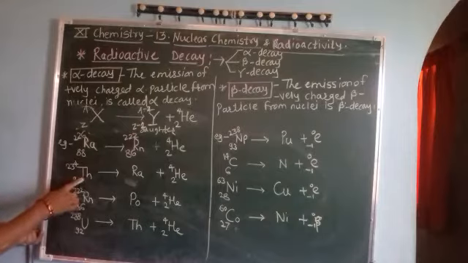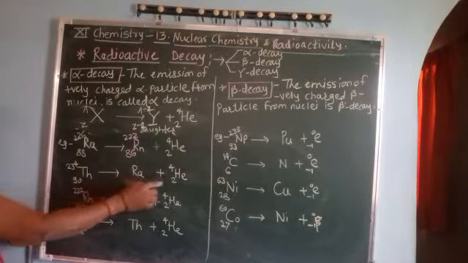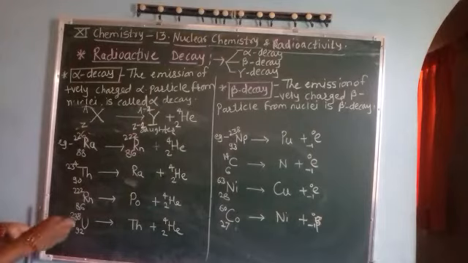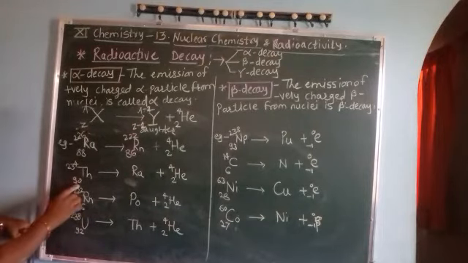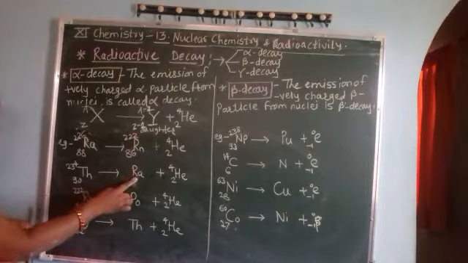Another example, thorium. Thorium has atomic number 90, mass number 234. So if it emits one alpha particle, or two protons and two neutrons are emitted, then 90 minus 2 is the atomic number of the new daughter. New daughter is here radium.